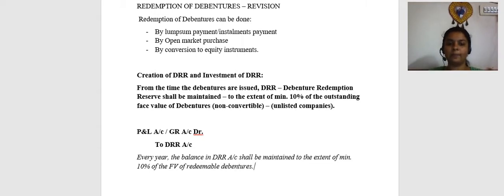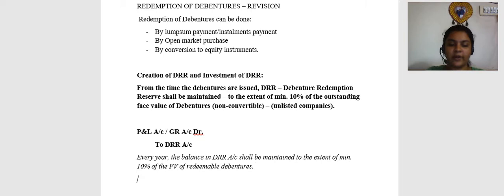Okay, so suppose in a question they say that the opening balance in DRR was so and so, and debentures redeemable during the period was so and so. So you should check whether the balance in DRR is sufficient to the extent of a minimum 10% of the face value of debentures redeemed. Right? So this is the first point.